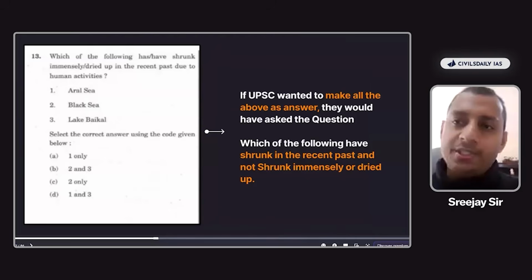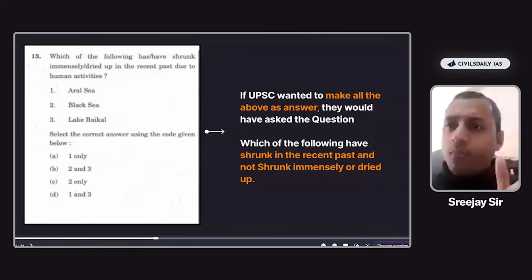Now, have shrunk means it has reduced. If it has even reduced by 1 meter, we can say that it has shrunk, right? Even if it has reduced by 1 meter, or let's say 10 meters, we can go with the word shrunk. So if UPSC wanted to make all the above correct, UPSC would have framed the question in this manner.